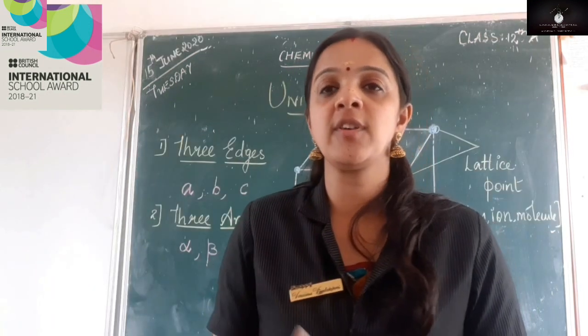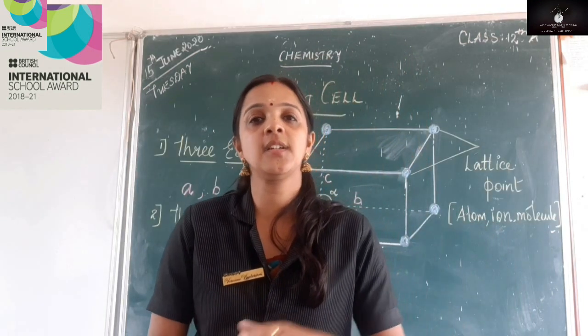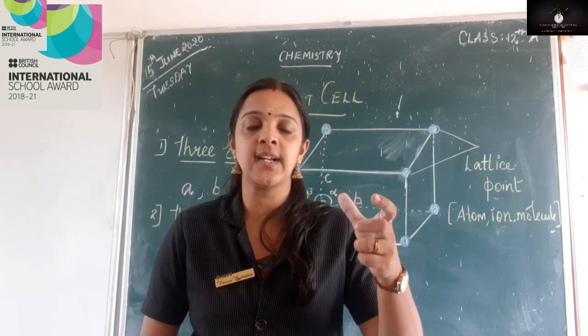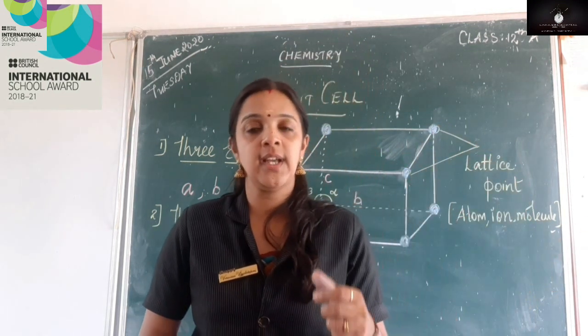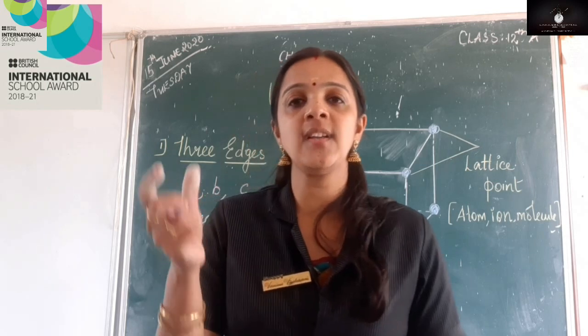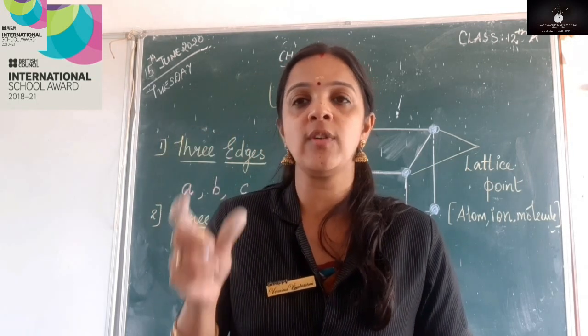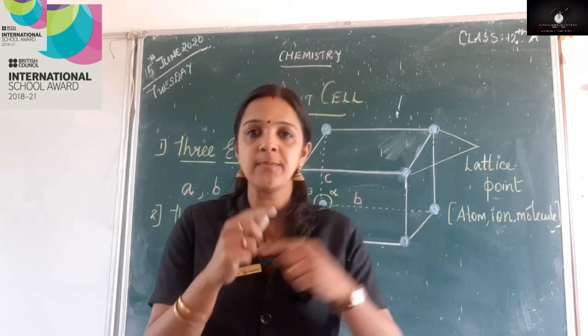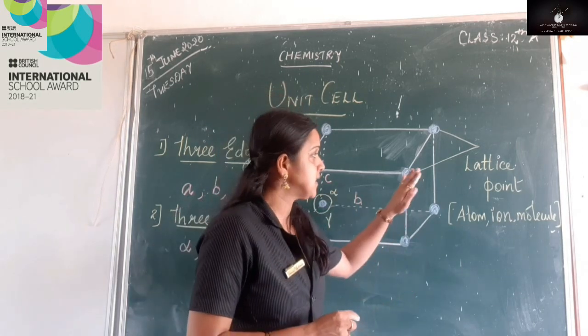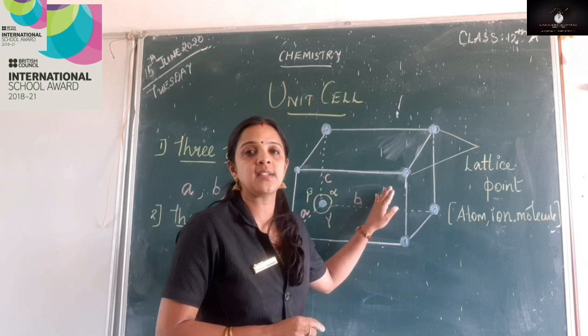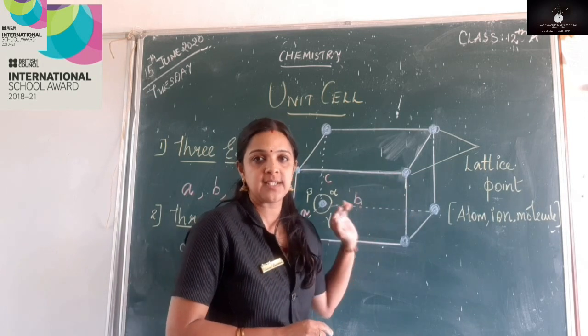We were seeing about crystal lattice, and we also studied that a crystal lattice can be shown only by a crystalline solid. And we also saw the reason why a crystalline solid can show a crystal lattice. Now let me recollect for you again the points of crystal lattice. See, this is not a crystal lattice, it's a small portion of a crystal lattice.